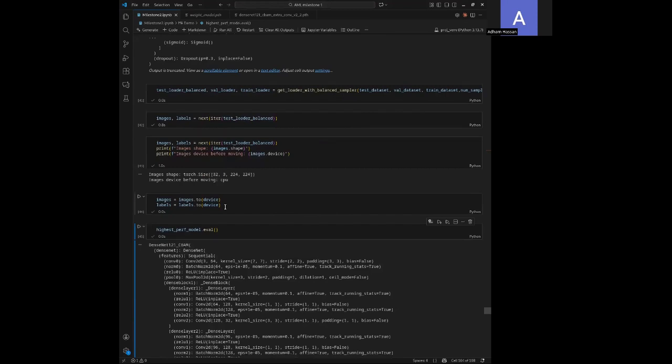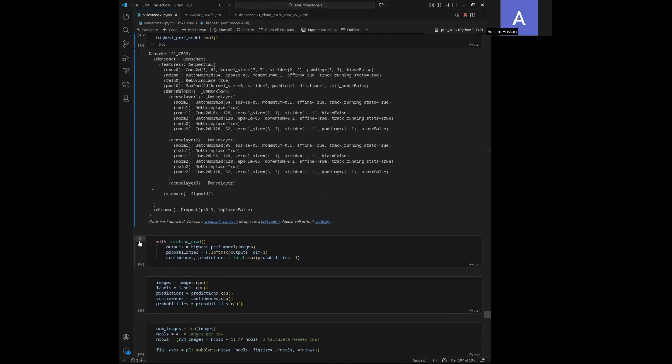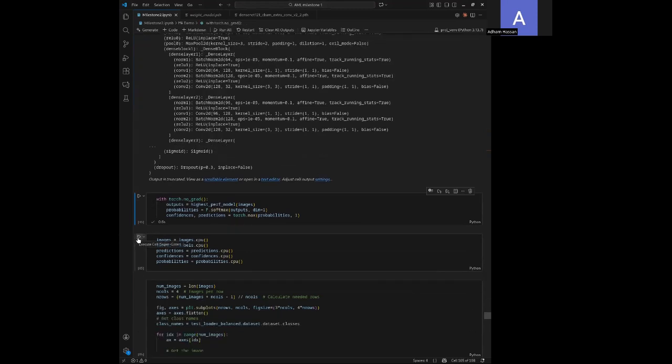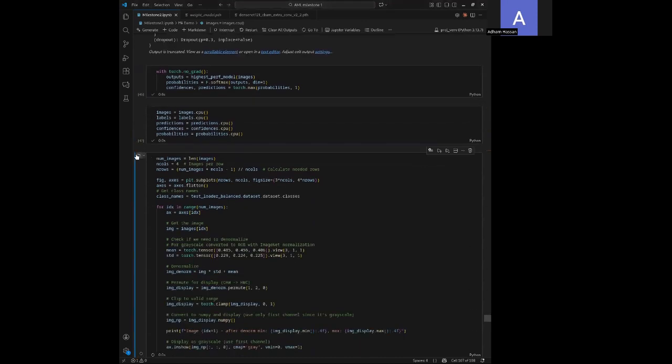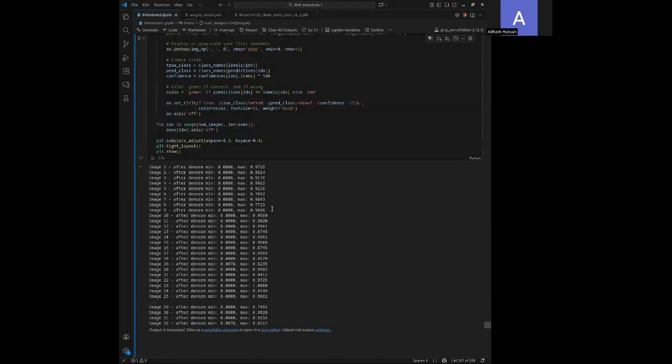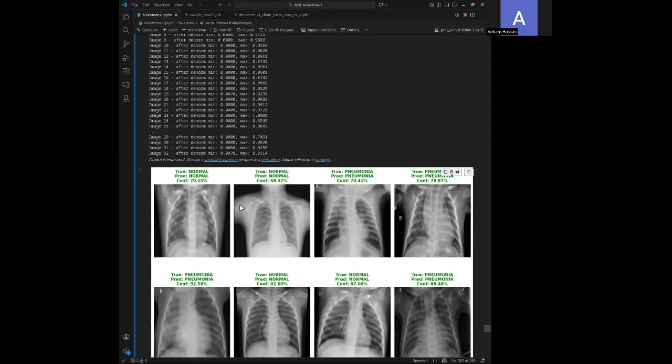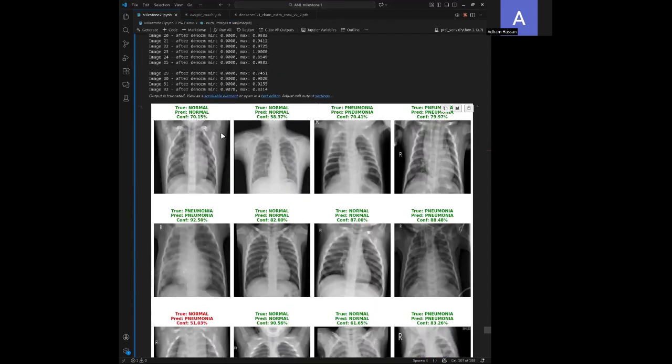Now we are going to set our model to evaluate mode. We're going to get our probabilities and confidence for each one. Here we can see our predictions.